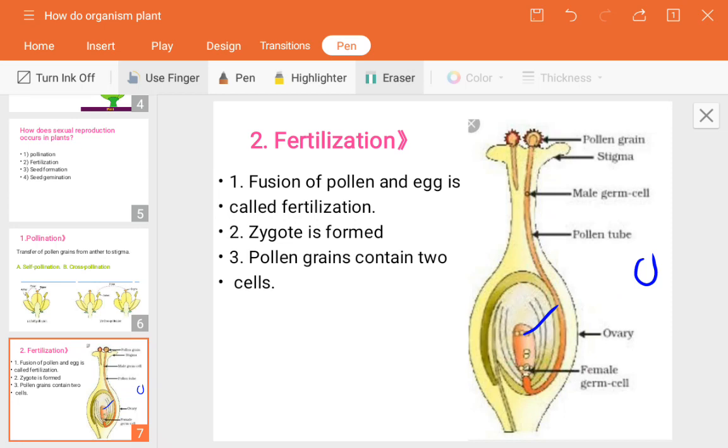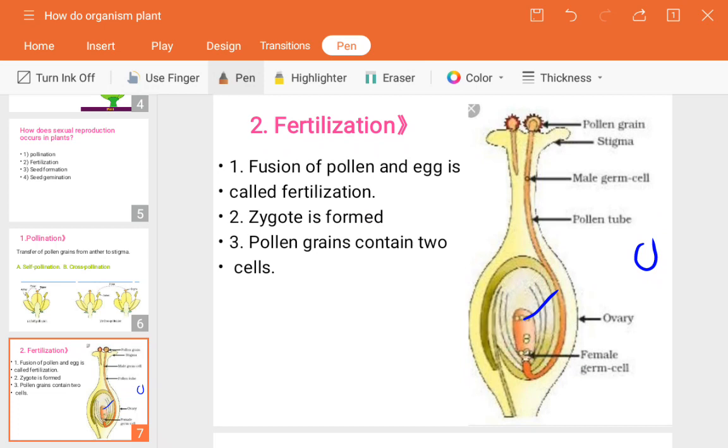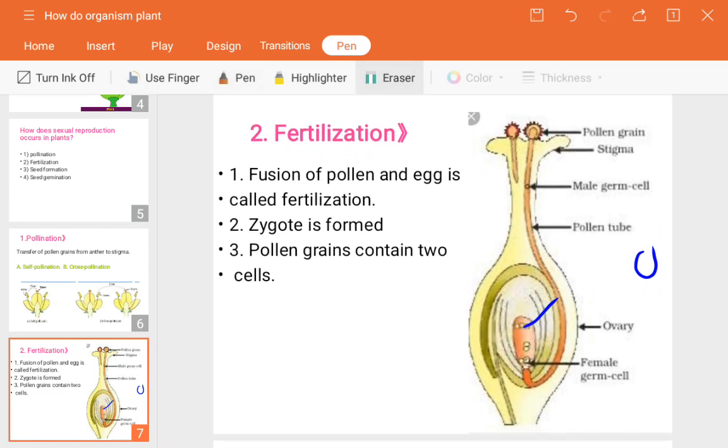So how will the seeds form? The seed is made from the combination of endosperm and zygote, and the ovary is the surrounding portion that covers the endosperm and zygote. That becomes the fruit; the ovary will become a fruit.